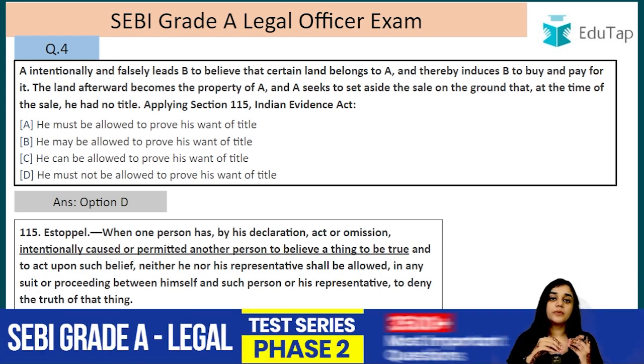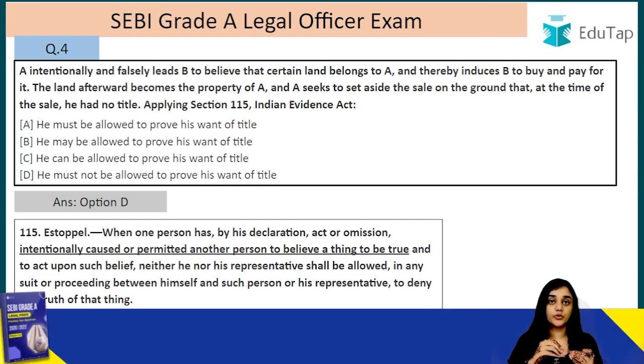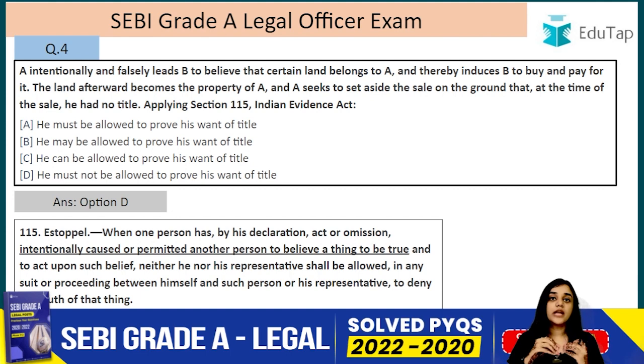Now A cannot be permitted to say that when he made that sale, that property did not belong to him. Now he is barred from doing so. Now he is stopped from doing so. This is what? This is estoppel. Now he cannot say that when I made that sale, I did not have the title. So this is what the question says.